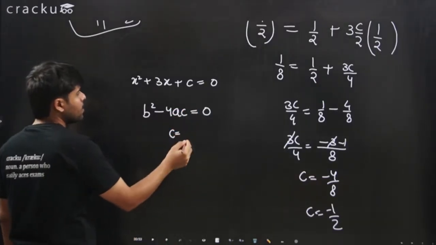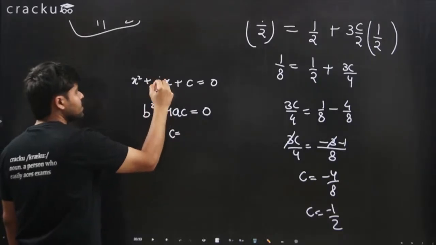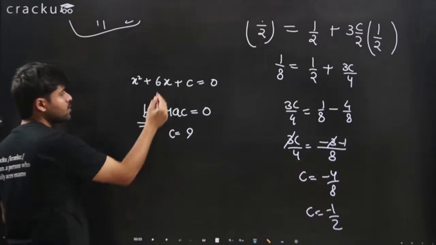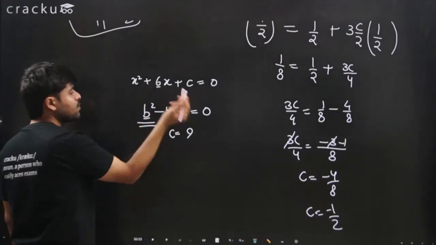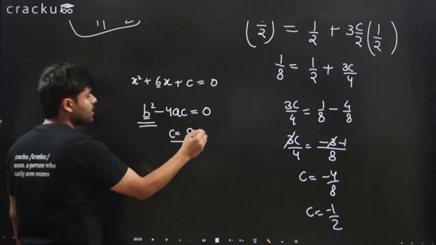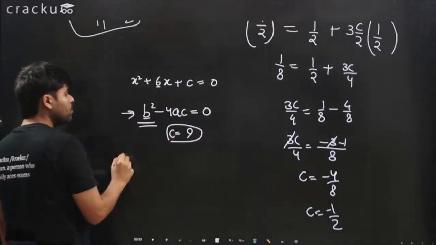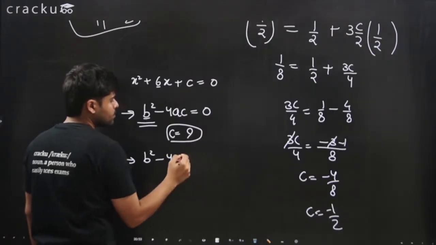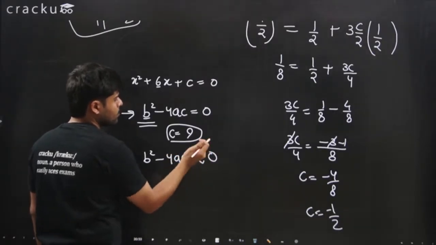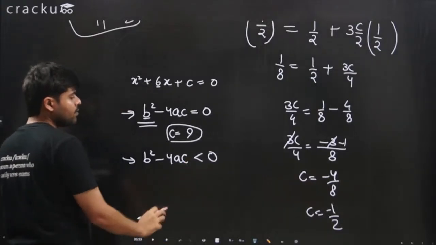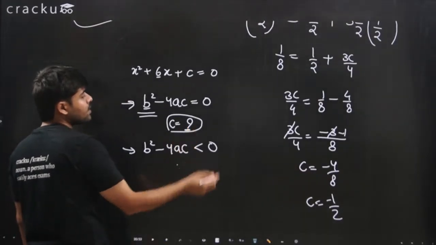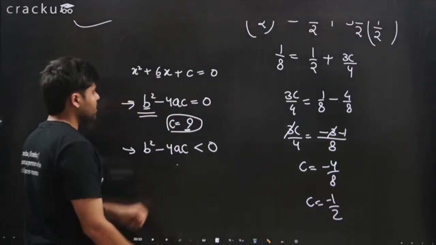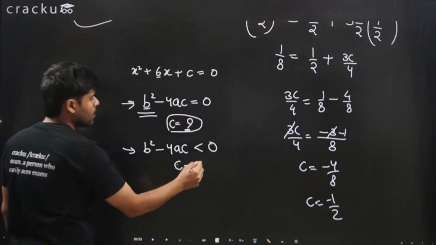Let's take this as 6x. C equals, we can take 9 if this is the case, because 6 6 is 36, minus 4 times a times c, 4 times 1 times 9 will give us 36. If we want b square minus 4ac to be less than 0, then we can take c as anything greater than 9. So we can take 10. 6 6 is 36 minus 40. So c can be 10.